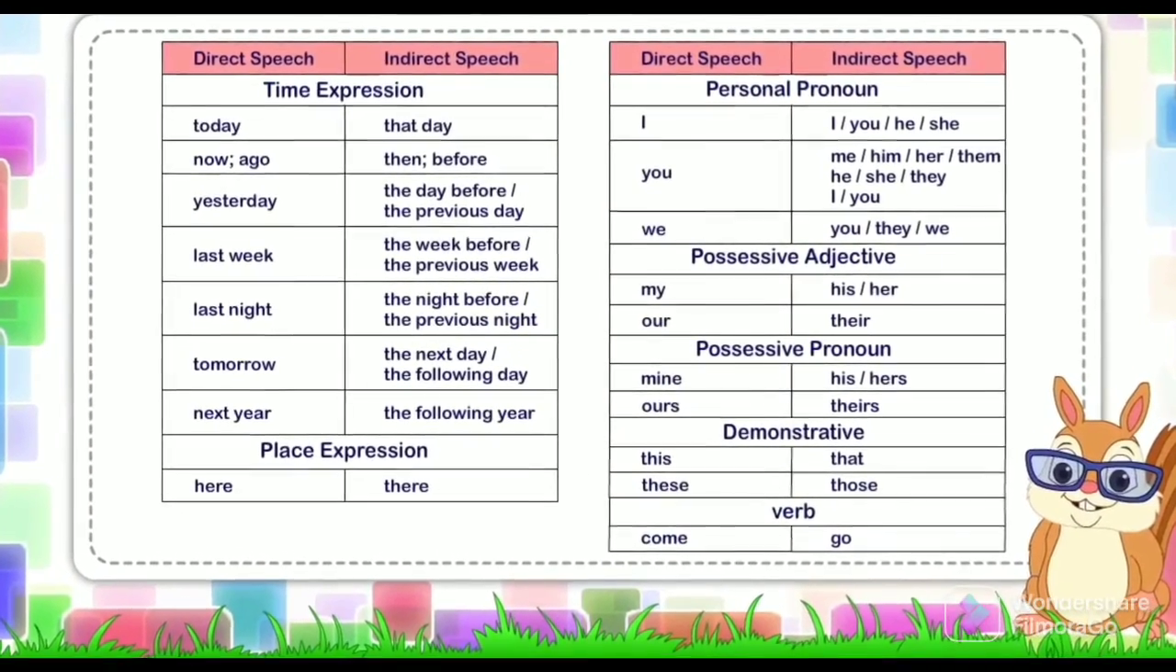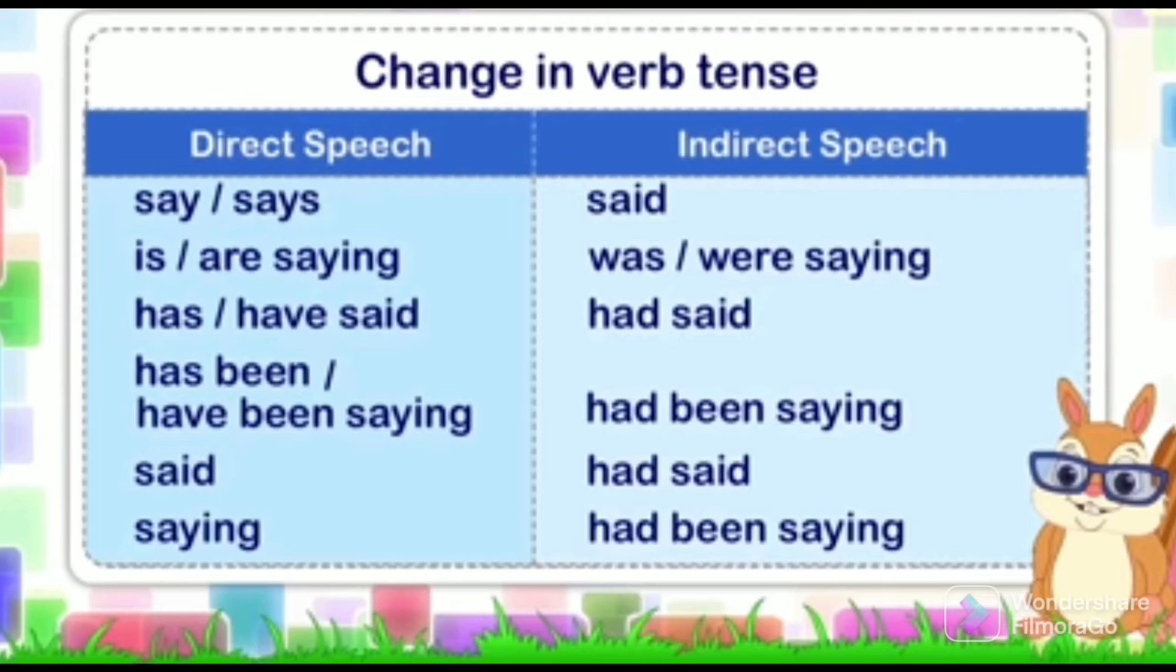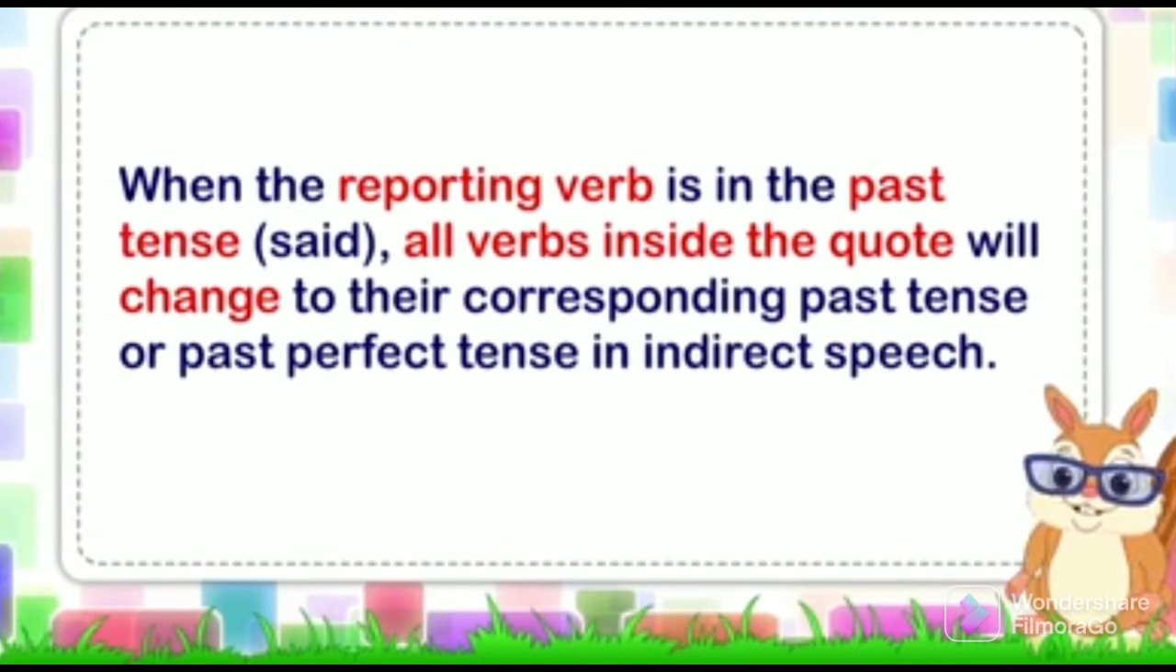This table shows the changes that take place while changing direct to indirect speech. Read this table carefully. This table shows changes in verbs and tenses while converting direct to indirect speech. When the reporting verb is in the past tense, all verbs inside the quote will change to their corresponding past tense or past perfect tense in indirect speech.